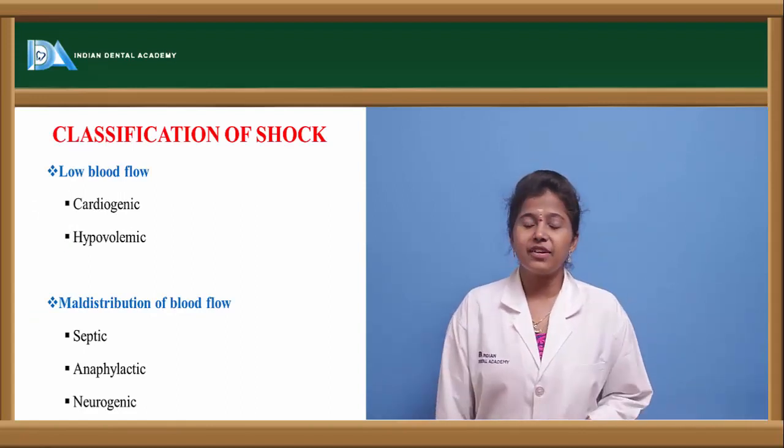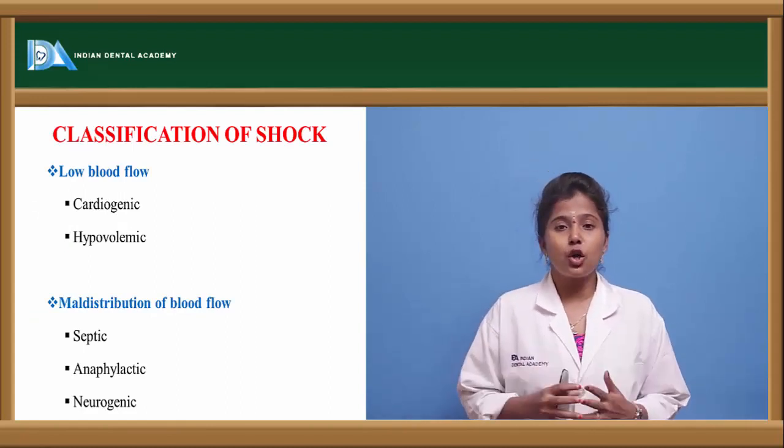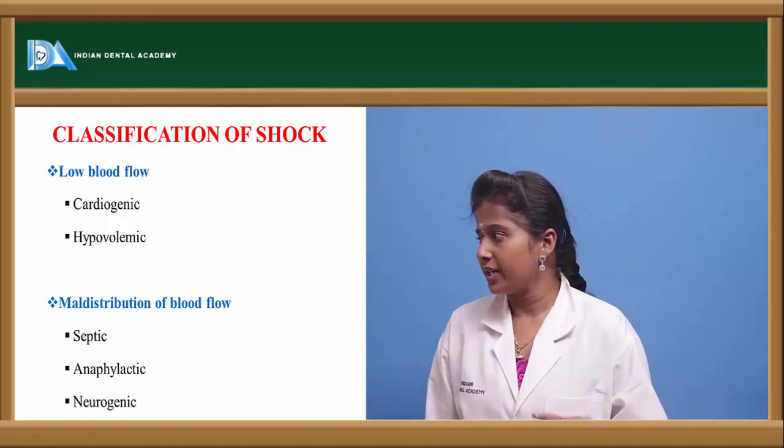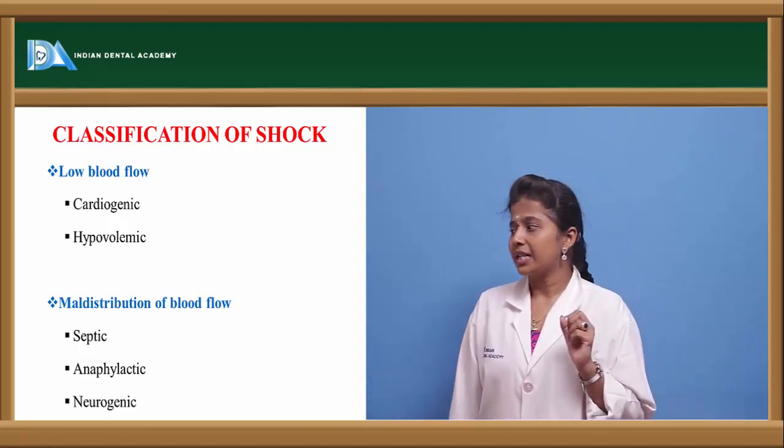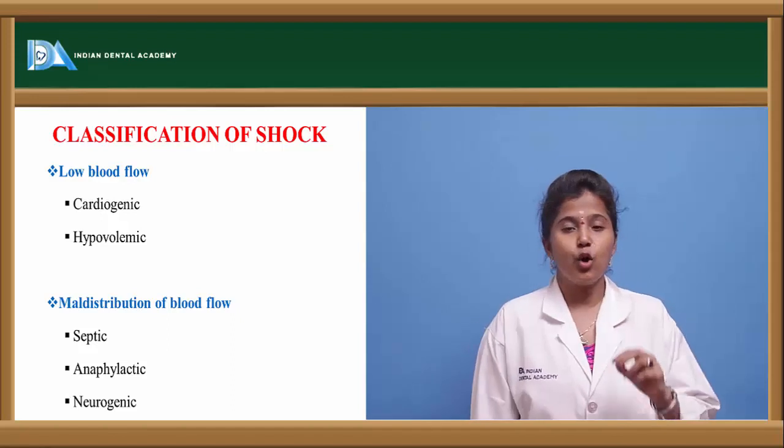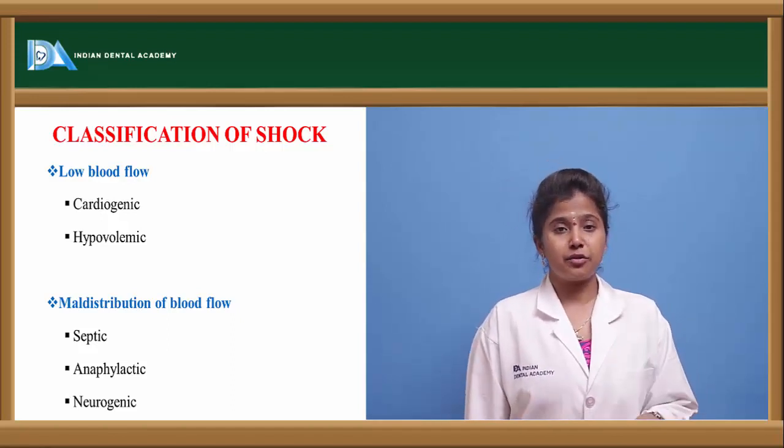Let us see the classification of this shock. This shock is classified into two categories. One is low blood flow and the other one is maldistribution of blood flow. So what is this low blood flow and maldistribution of blood flow?